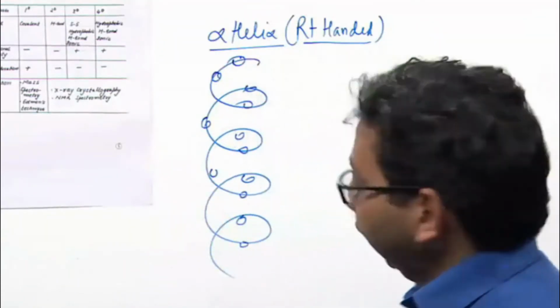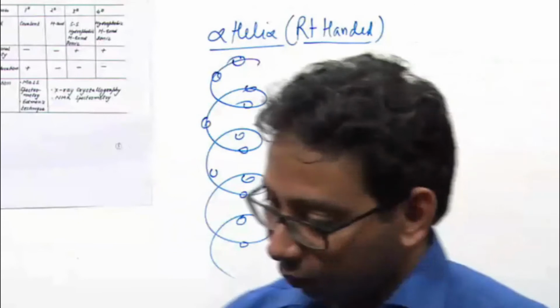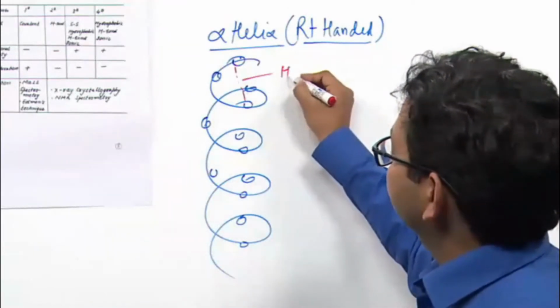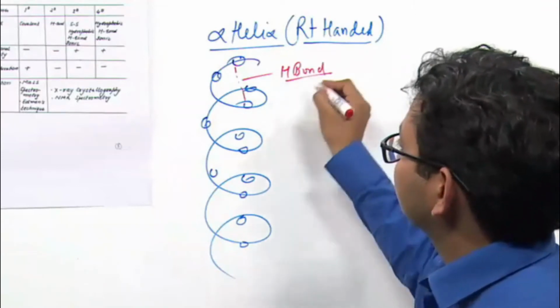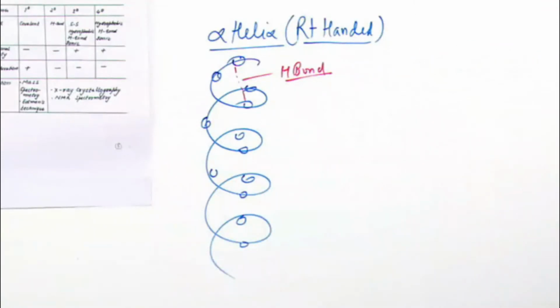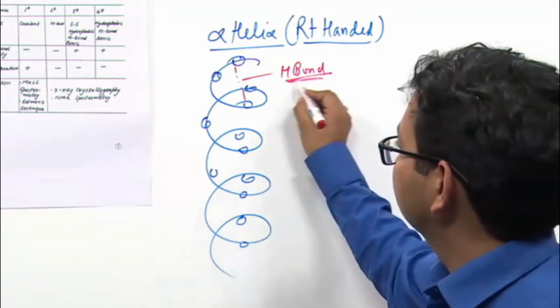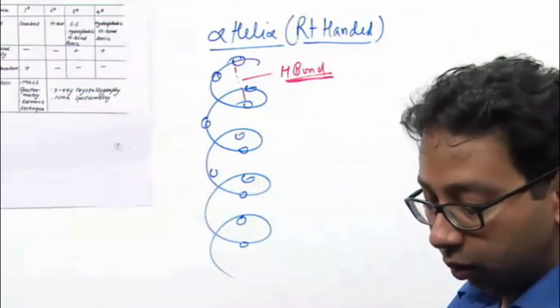Clear? And we found that alpha helix is stabilized by hydrogen bond. This alpha helix secondary structure is stabilized by which bond? Hydrogen bond.